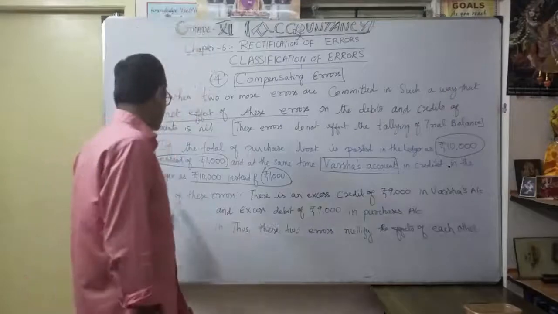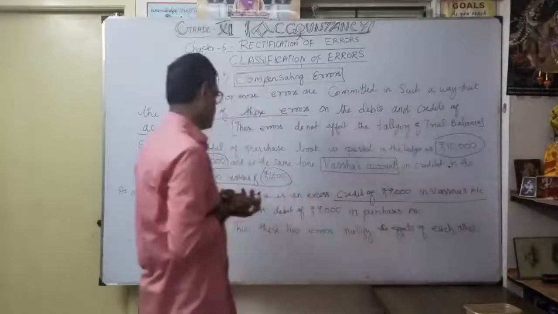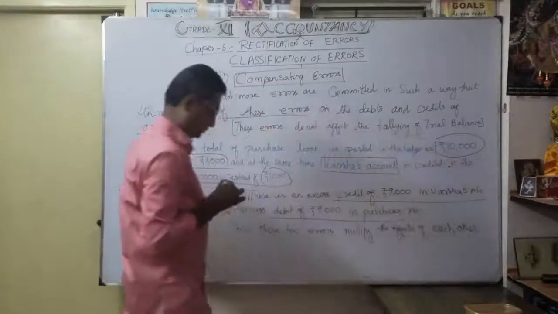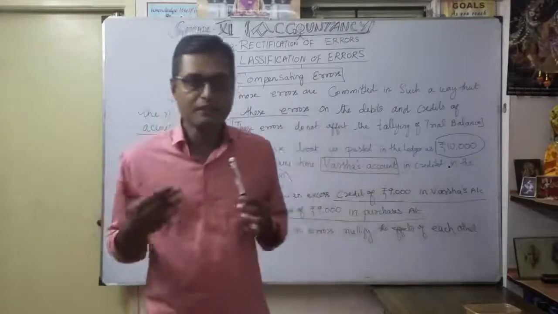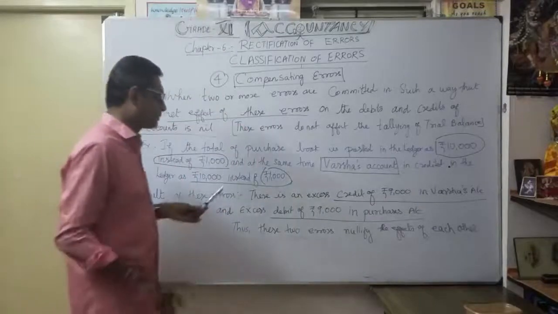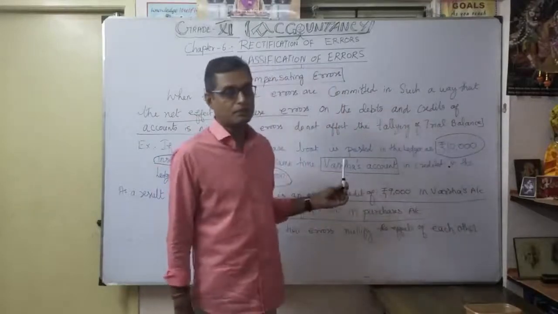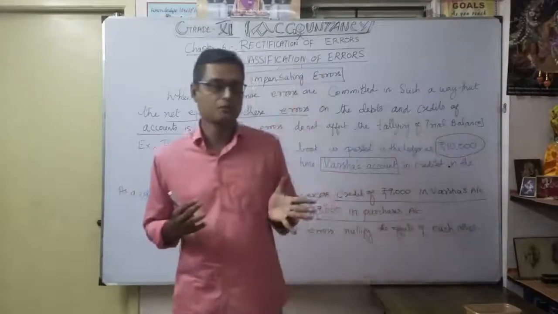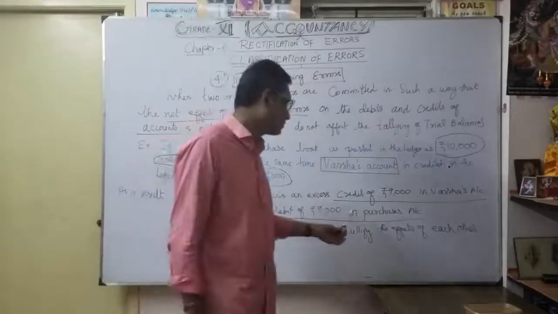So the result of the error: there is an excess credit of 9,000 in the supplier's account. Similarly, an excess debit of 9,000 in the purchase account. Understood? Instead of 1,000 in the purchase account, they entered 10,000, so 9,000 was accounted in the purchase account blindly as an error. Similarly, you have to record a credit of 1,000 in the supplier's account, but instead of 1,000 they entered 10,000. Naturally a credit of 9,000 excess was entered in the supplier's account. So on both sides there is an excess of 9,000.